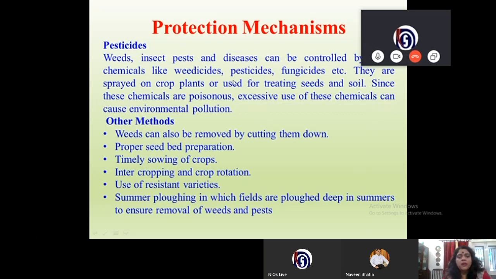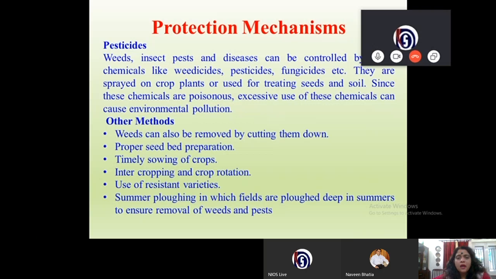Now, how can we protect our crop plants? We can protect our crop plants by spraying pesticides. Weeds, insect pests and diseases can be controlled by chemicals called weedicides, pesticides and fungicides, etc. They are sprayed on the crop plants or used for treating seeds and soil. Since these chemicals are poisonous, excessive use of these chemicals can cause environmental pollution.